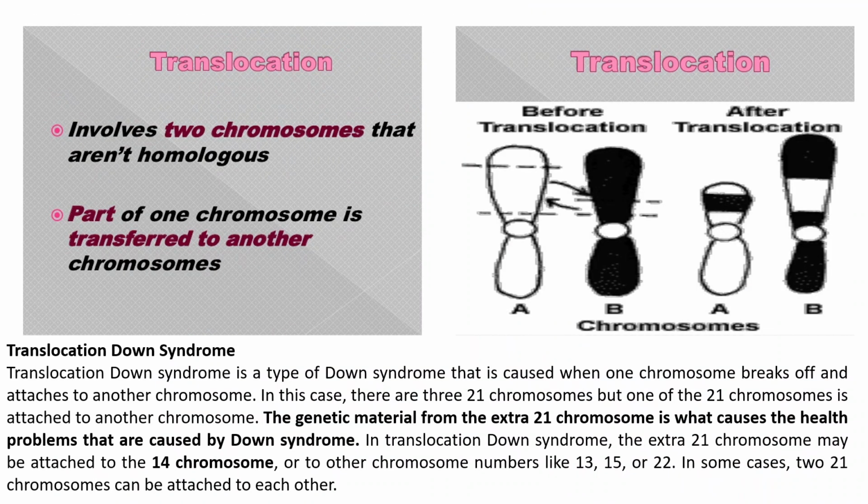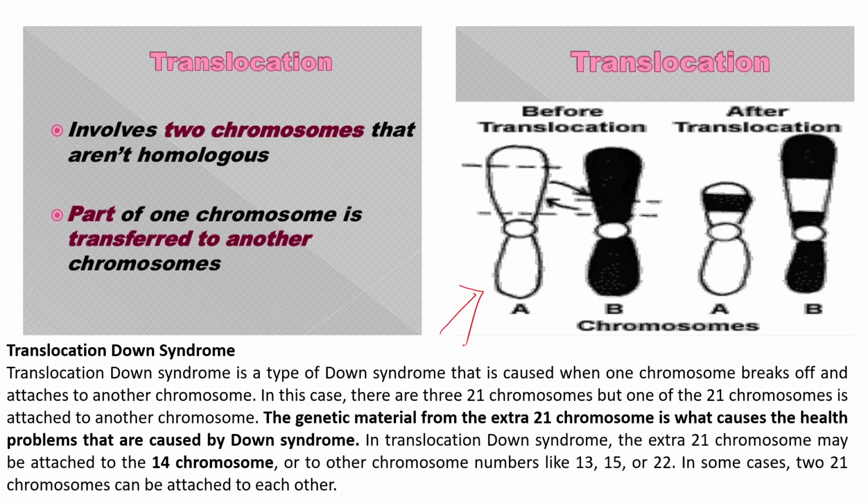Next is translocation. Earlier we have seen that some part of a chromosome is deleted and reattaches with reverse orientation. Here in translocation, a certain part of a chromosome gets deleted or broken down and it reattaches to another chromosome.